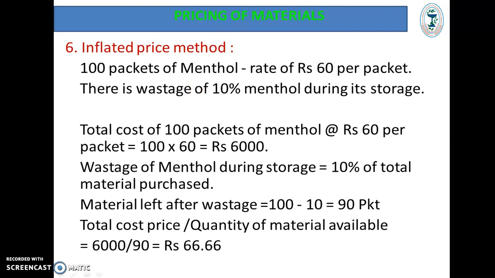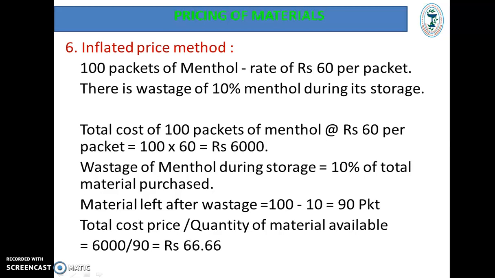Example, if you have purchased 100 packets of menthol at the rate of 60 rupees per packet, the wastage is 10% of menthol during storage. So out of 100 packets, after wastage, only 90 packets are available with you. And you have paid 60 rupees per packet. That is, you have paid 6000 rupees for menthol.